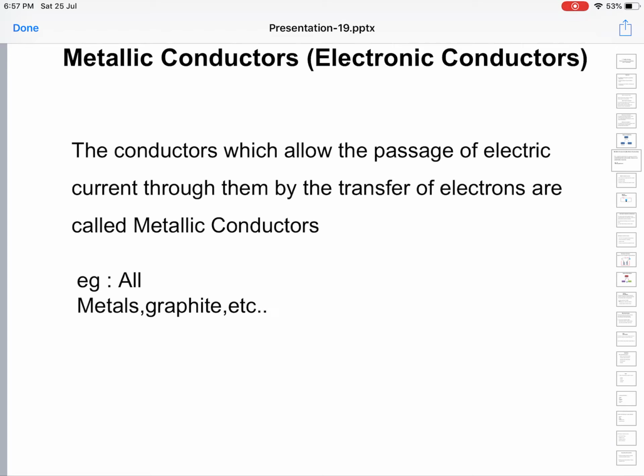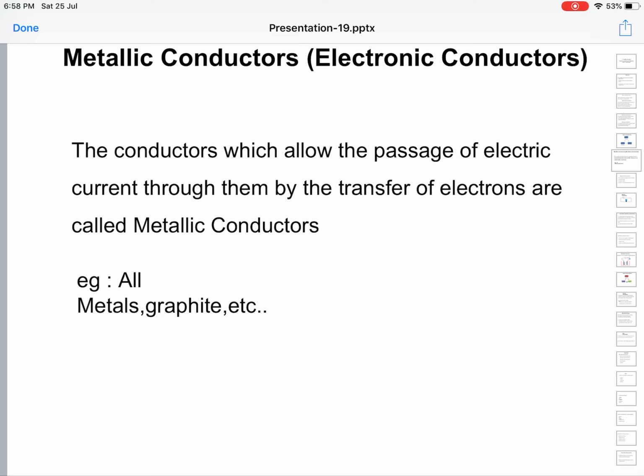Metallic conductors are those where electric conduction is because of the free movement of electrons. Second point, electrons move from a point of higher potential to a point of lower potential. Since we consider electrons as unit charges, there is no movement of mass in metallic conduction. Only charge will move from one place to another.